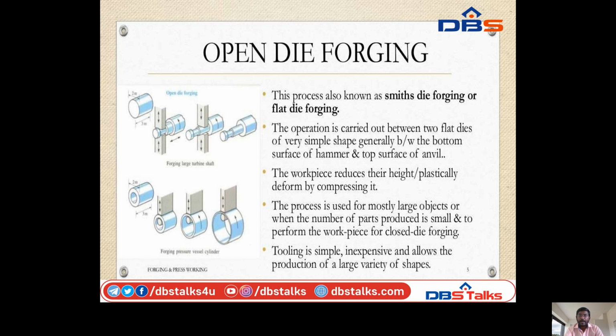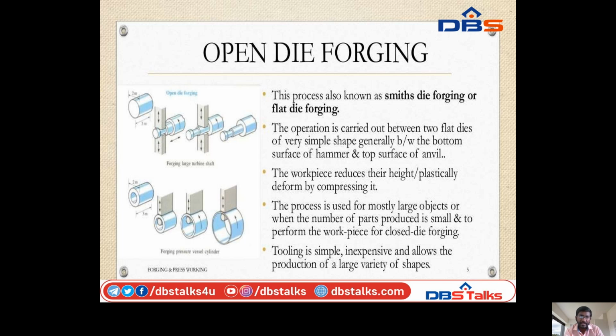What is open die forging? This process is also known as smith forging or flat die forging. The operation is carried out between two flat dies of very simple shape, generally between the bottom surface of the hammer and the top surface of the anvil.